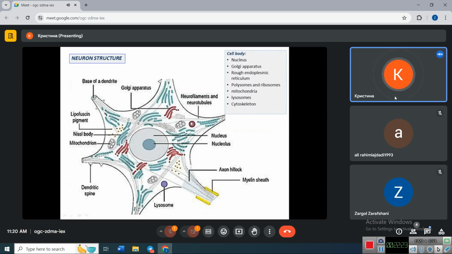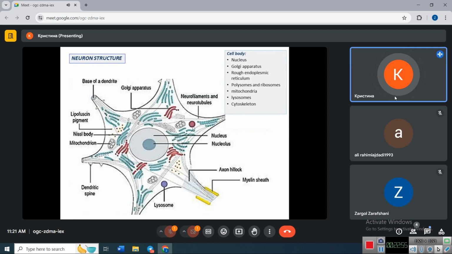Next, we have a lot of mitochondria, because the generation and transmission of impulse needs a lot of energy. Also, we have lysosomes here, because lysosomes provide intracellular regeneration for neurons. Every neuron lives as long as we live, so the age of our neurons is equal to our age.